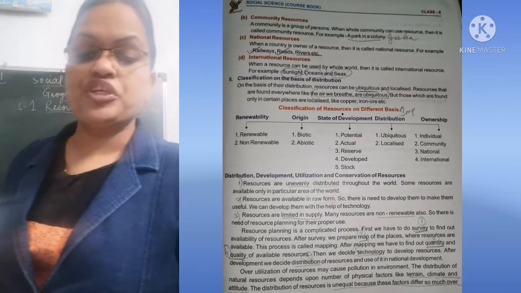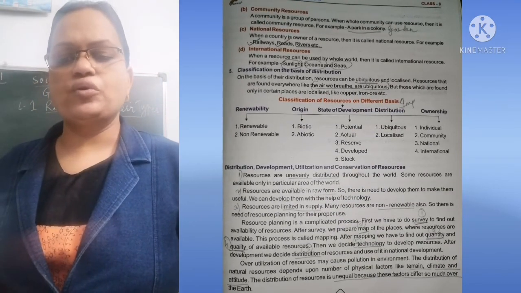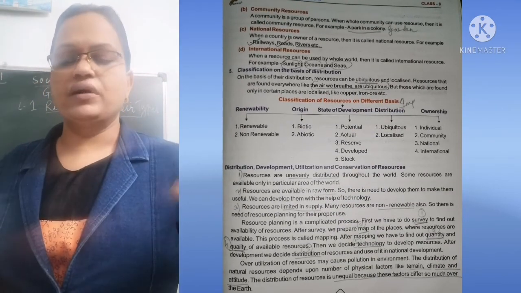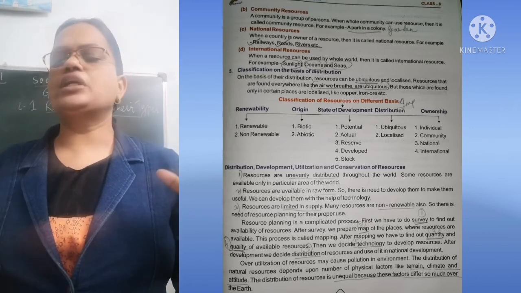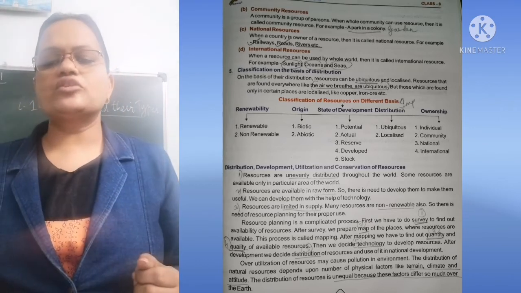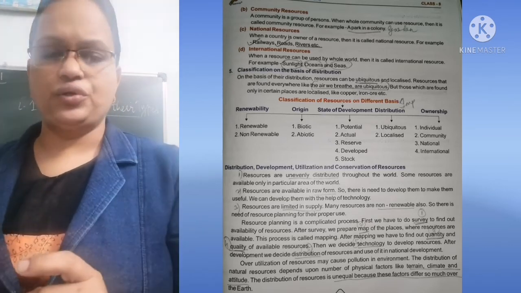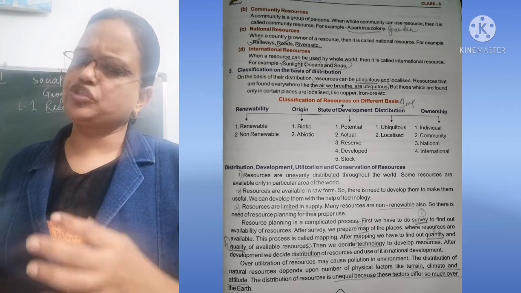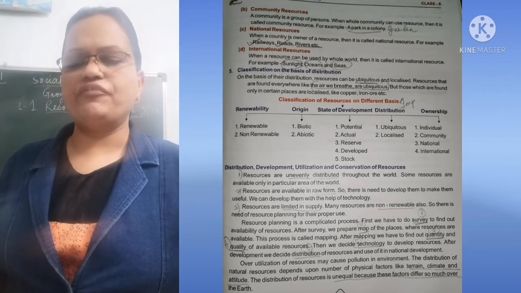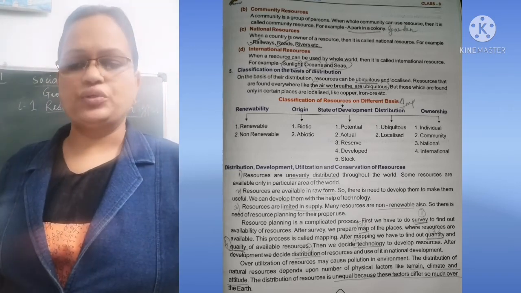Second one is community resources. A community is a group of persons. When the whole community can use a resource, then it is called a community resource. Always remember, in community resources, parks and gardens which all the people can use. It is for everyone.